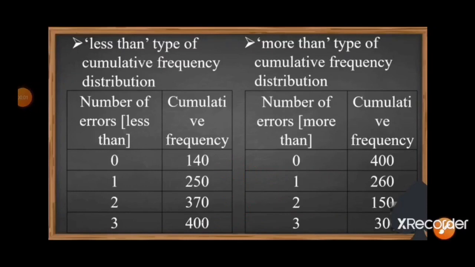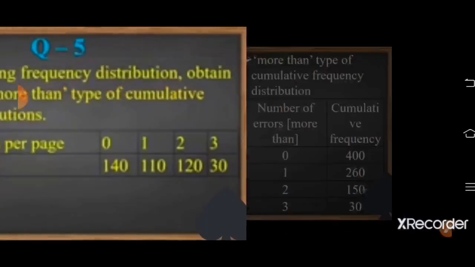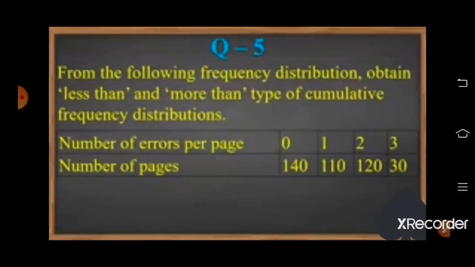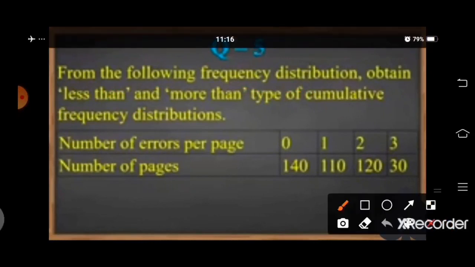For more than type of cumulative frequency distribution, number of errors more than or equal to 0: 140 plus 110 plus 120 plus 30 equal to 400. These are all pages which are more than or equal to 0.